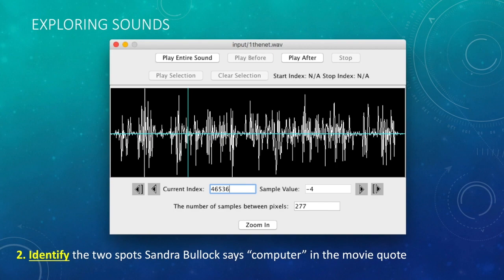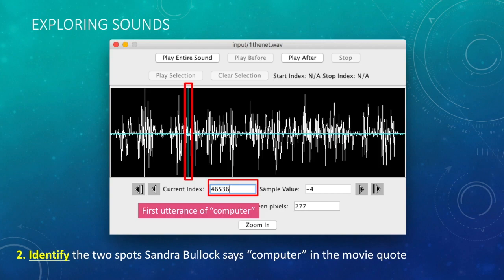Next, I needed to identify where Sandra Bullock says computer in the movie quote. For this, I used the explore function to locate the start positions for both instances of computer. I didn't need to worry about the end samples of this utterance because I was simply going to replace Sandra Bullock saying computer with someone else saying computer, and the lengths were basically the same.